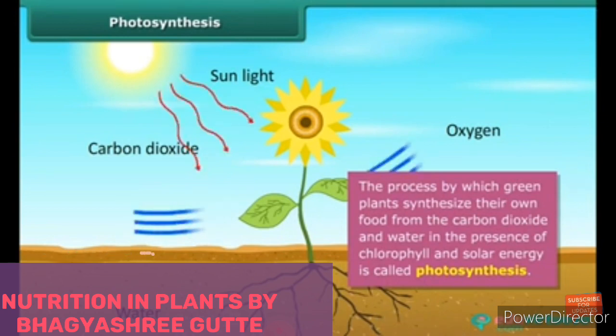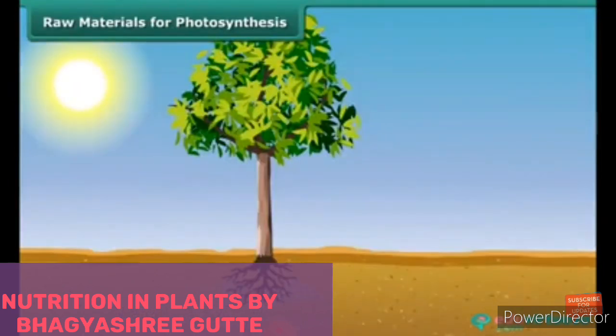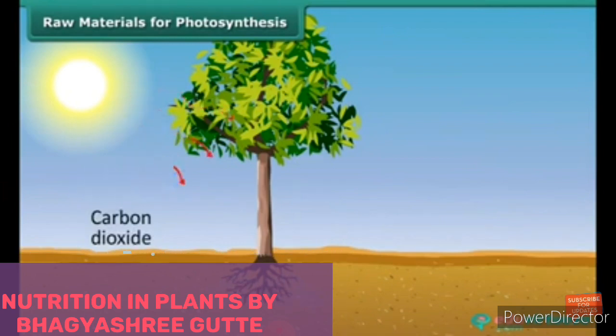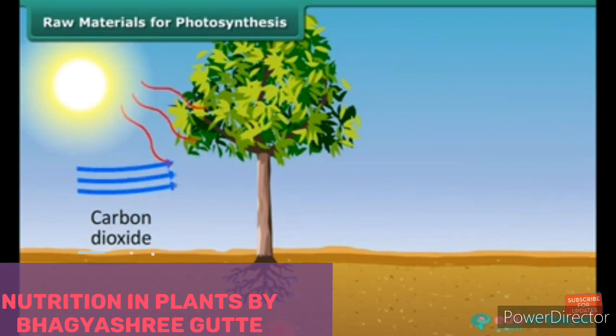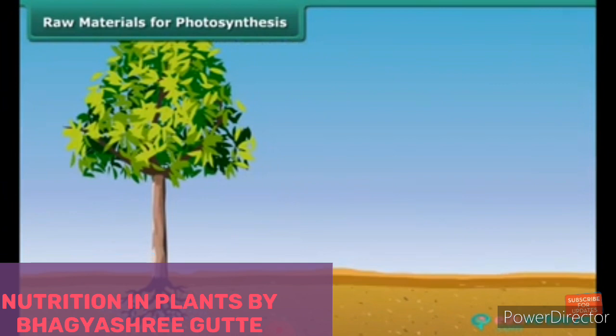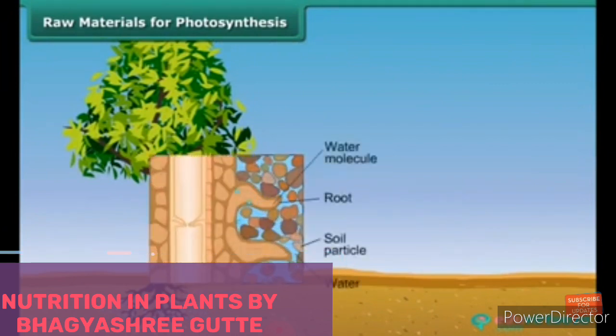The process by which green plants synthesize their own food from carbon dioxide and water, in the presence of chlorophyll and solar energy, is known as the photosynthesis process. The first raw material required is carbon dioxide. The carbon dioxide present in the atmosphere is taken by the plants through small openings present on the surface of the leaves. Every leaf has small openings, pores, and through those pores they take in the carbon dioxide.